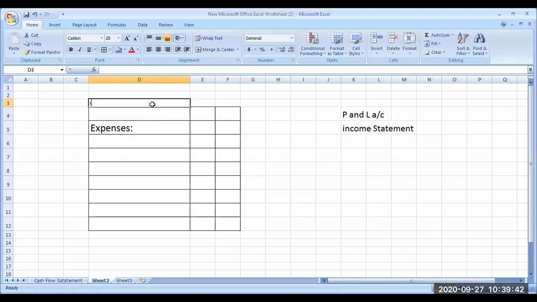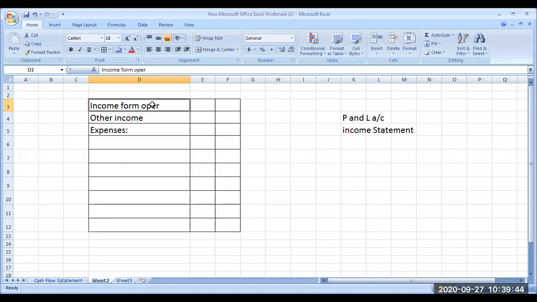Yes. First, sir, revenue from operation. Revenue from operation or income from operation, then other income, right? Then total income, then expenses. Total income, right? It will be like this.